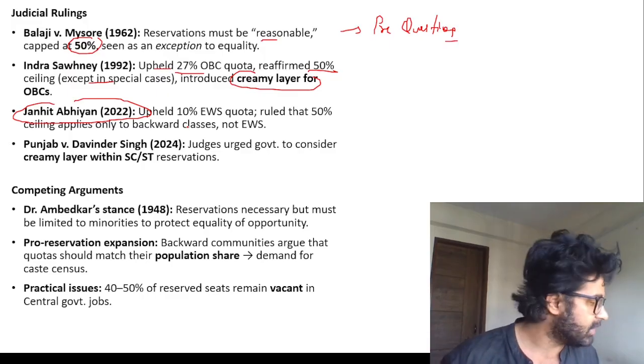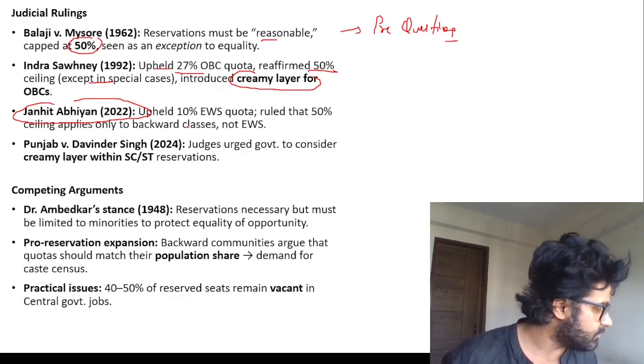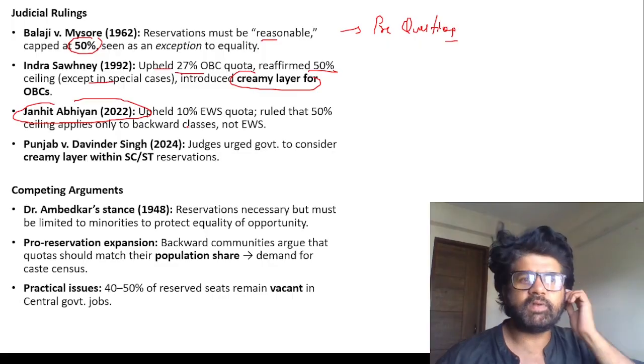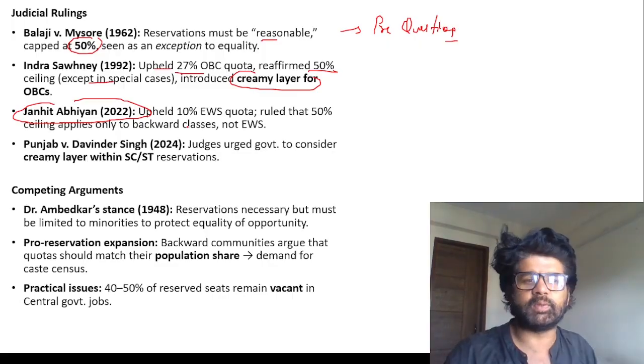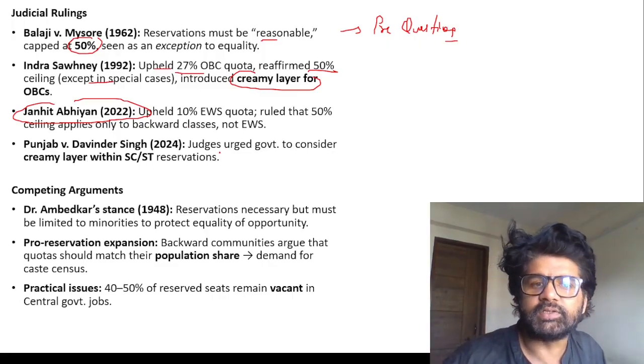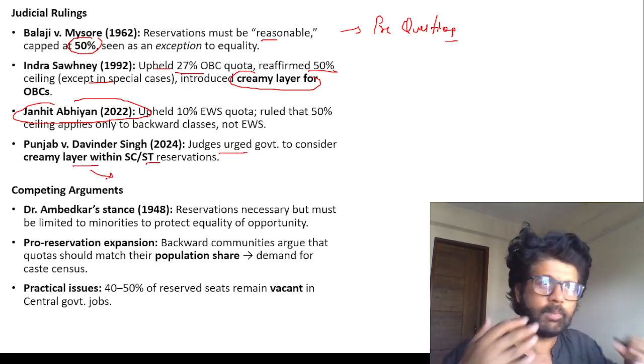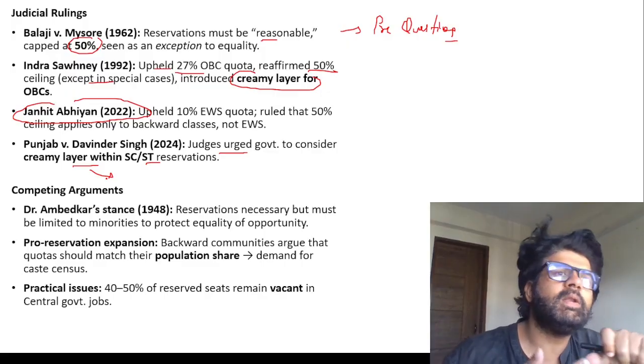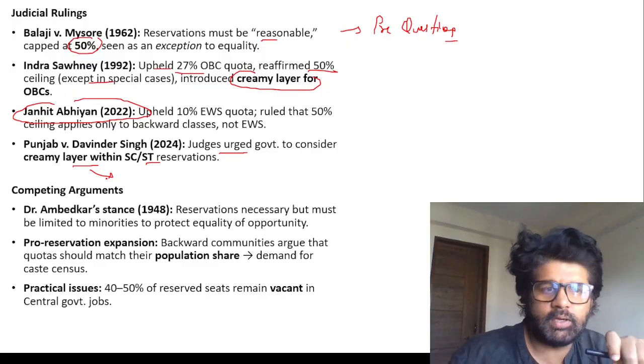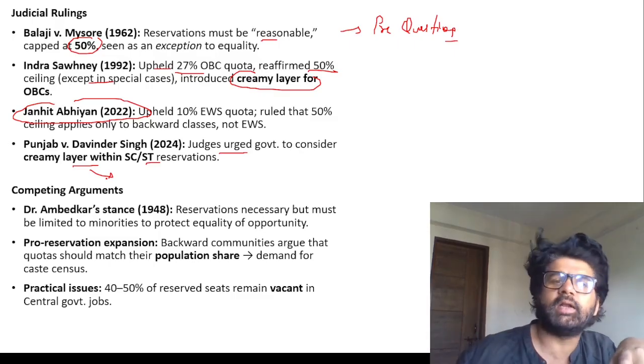Fahiyan, Chandragupta, Doma, Chandalas, Badhataus. There are so many references which we have read in previous day and age book, how this whole Varna system came into picture. Punjab and Davinder Singh, judges urged government to consider creamy layer within SC/ST reservation also. As we have discussed, Meena community, Assam community, but many people feel within STs they have got a dominant representation. What about other STs communities?